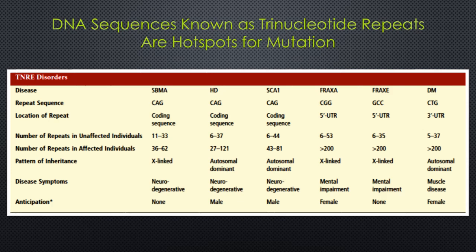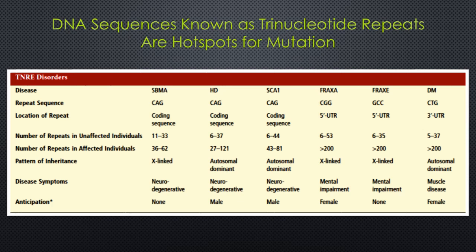Researchers have discovered that several human genetic diseases are caused by an unusual form of mutation known as trinucleotide repeat extension (TNRE). The term refers to the phenomenon in which a repeat sequence of 3 nucleotides can readily increase in number from one generation to the next.